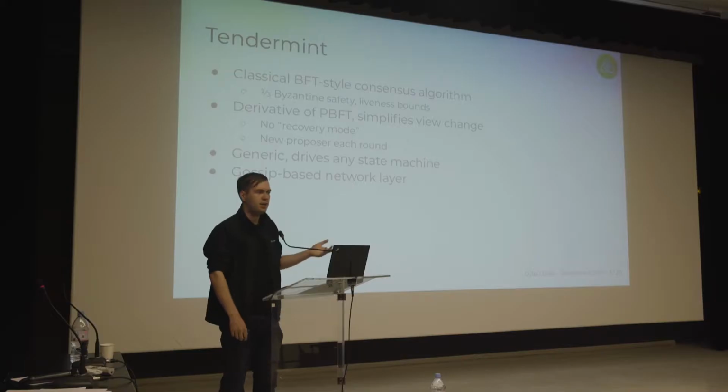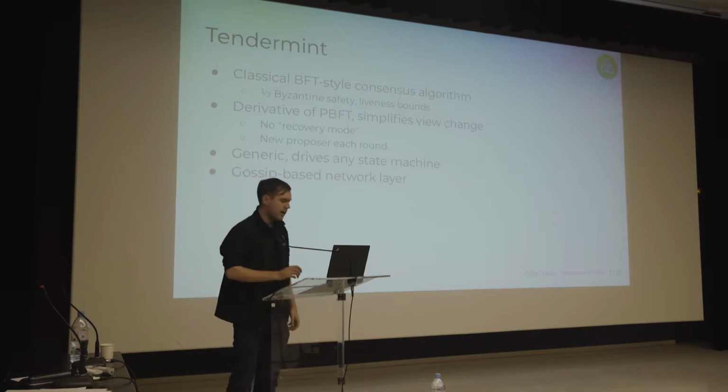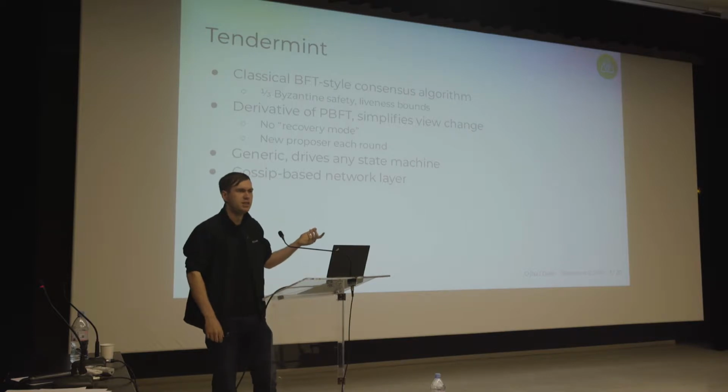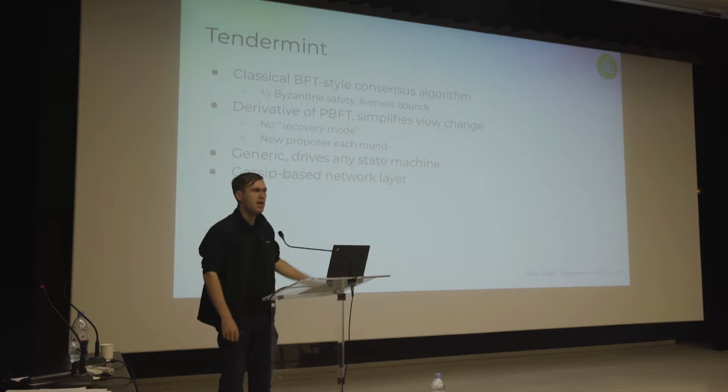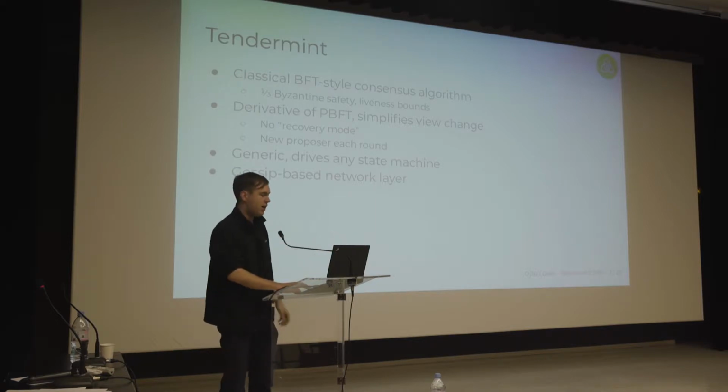Tendermint is a generic state machine replication algorithm, so you can use it with any state machine, the state machine being like that of a cryptocurrency or that in the Cosmos hub, the blockchain, which I'll talk about, of bonded proof of stake, and later on, which will be used for inter-blockchain communication. Tendermint uses a gossip-based network layer, so it's a BFT system where validators are sending around votes to each other each round, but the votes are signed and sent over a gossip network, like gossip networks in Bitcoin or Ethereum, most cryptocurrencies.